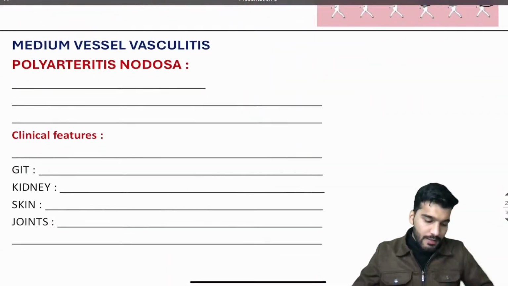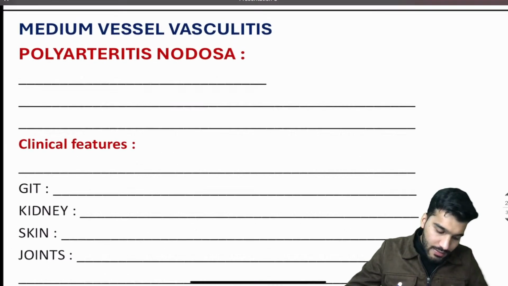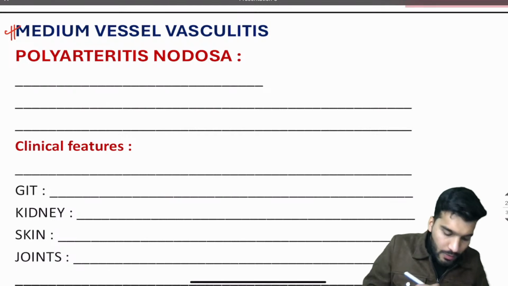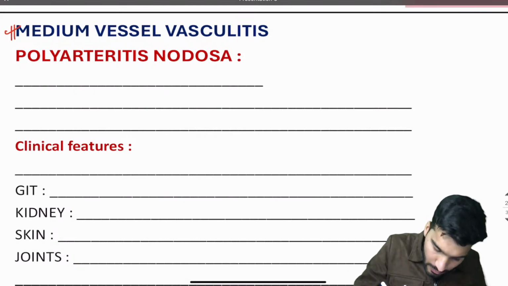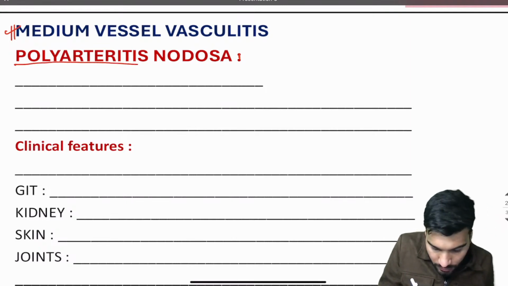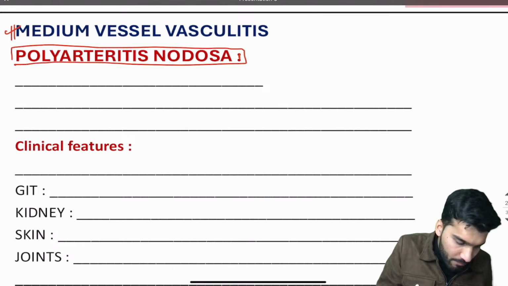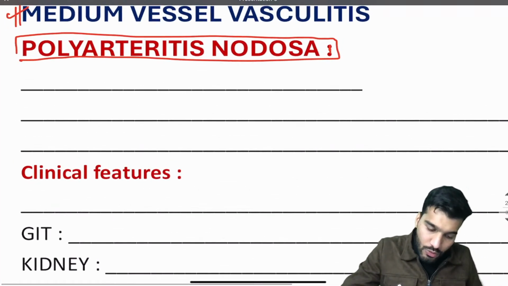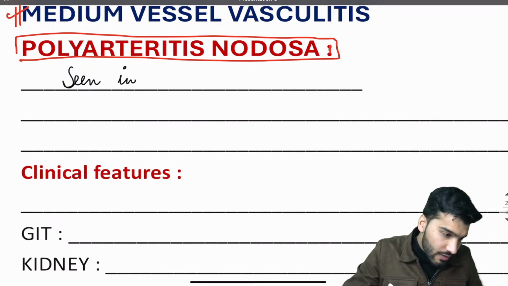Then medium vessel vasculitis. Now if we talk about the medium vessel vasculitis, which affects the medium vessels, the classical condition that we are going to discuss is called polyarteritis nodosa. Now this polyarteritis nodosa, in which patient is it seen, guys? Remember first, it's seen in young Asian adults.